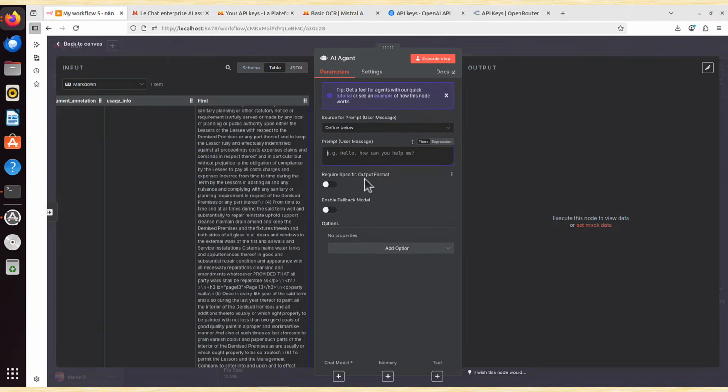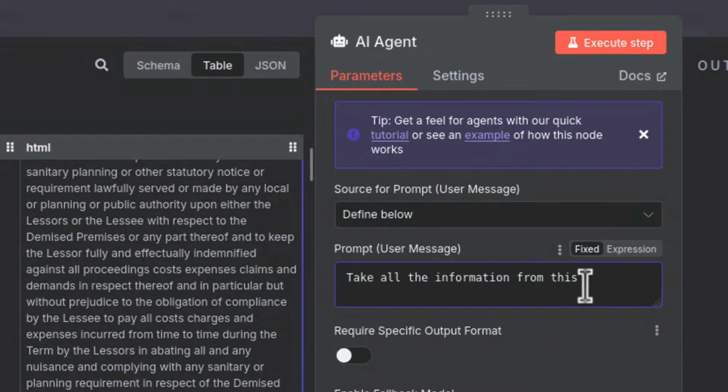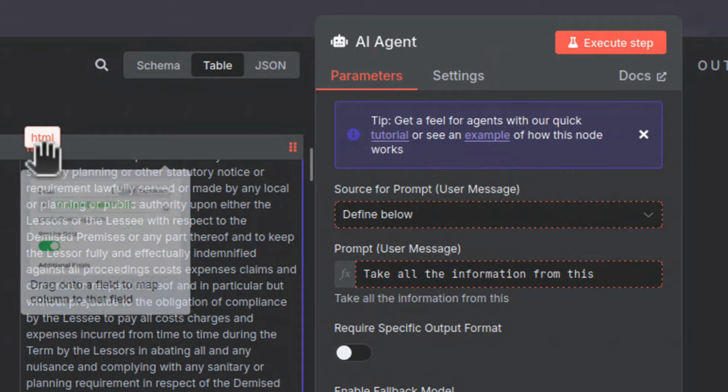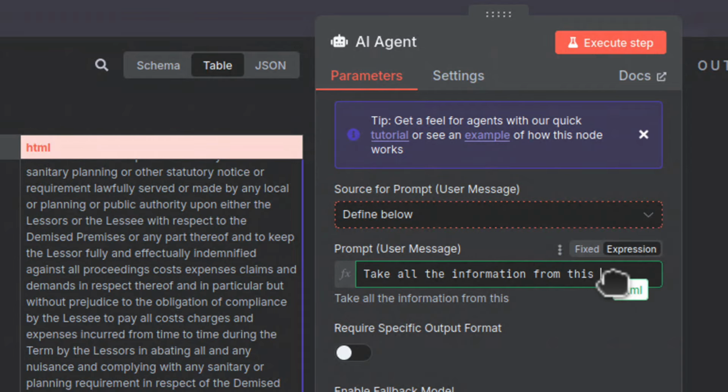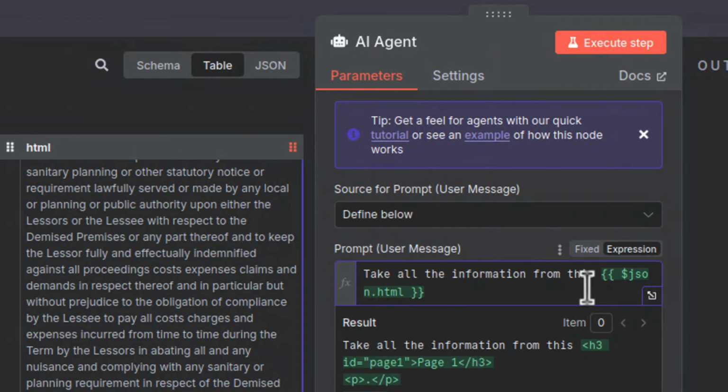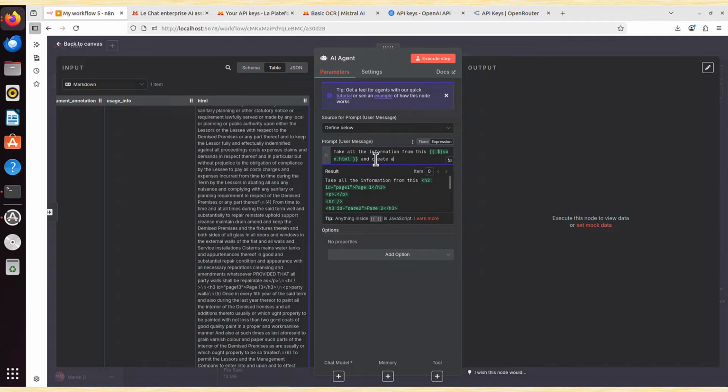I click that, and I simply tell it, take all the information from this HTML, which is another JSON object that stores all this data, yes? So again, change this to expression here now, and move this HTML field there. So take all the information from this field, basically everything that is there, and create a summary of that document.